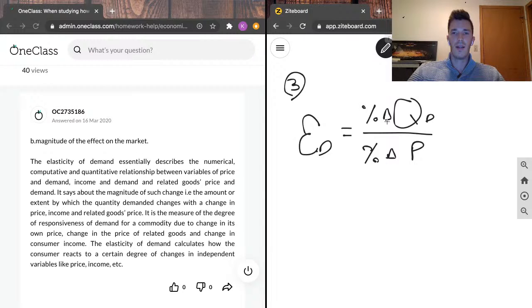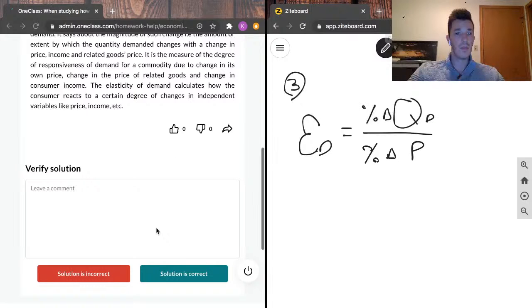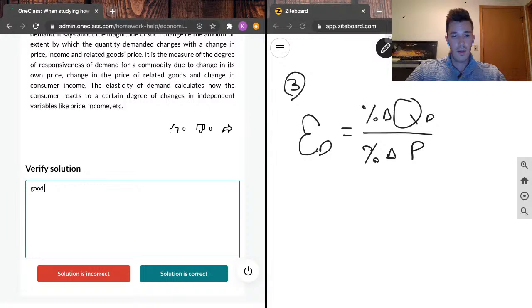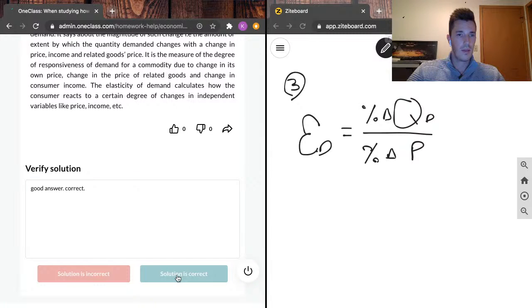Just so everybody's clear on what I'm writing here, this little triangle is delta, which denotes a change in. QD stands for quantity demanded, and P for price. So here I'm just going to write good answer, correct, and we can move on.